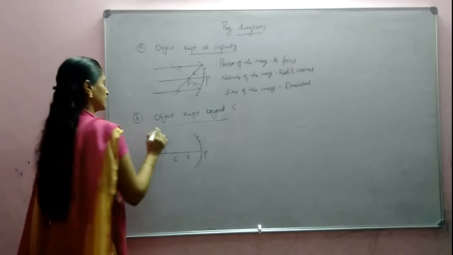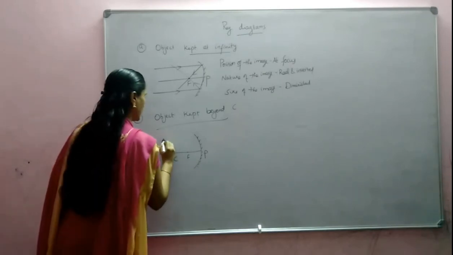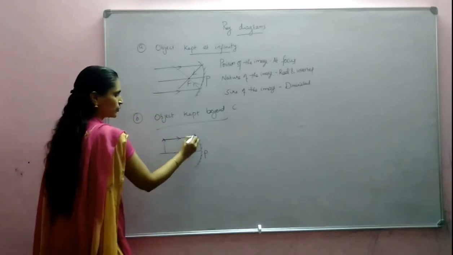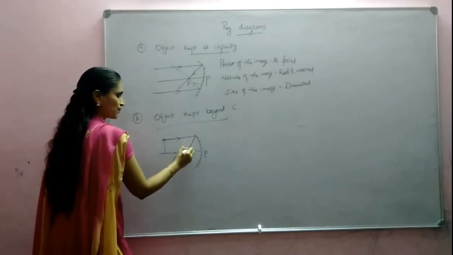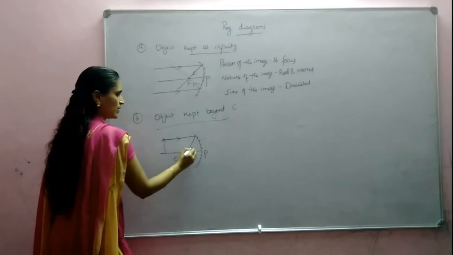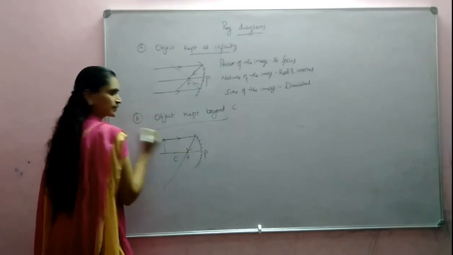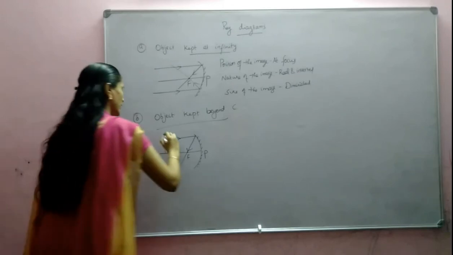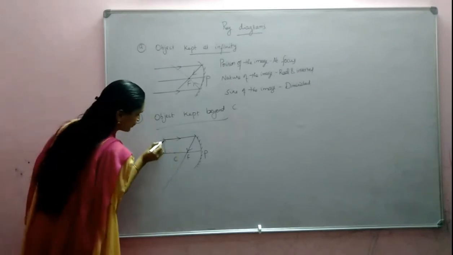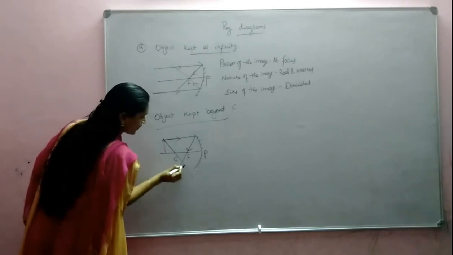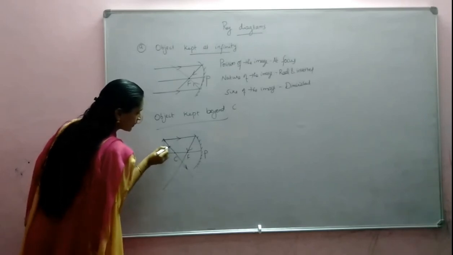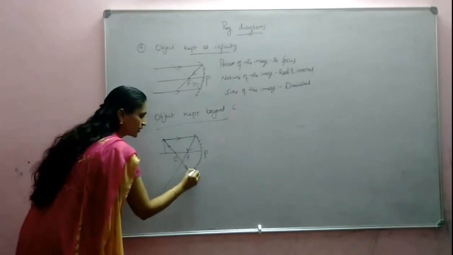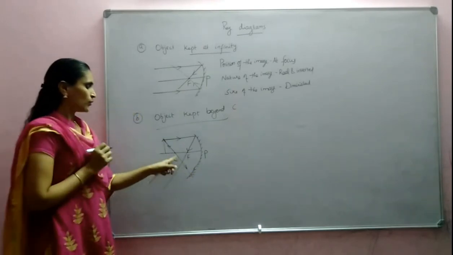Okay. So a ray parallel to principal axis. What happens to that ray? It will pass through focus. And one more ray is needed. Here I am drawing a ray passing through center of curvature. What will happen to that ray? It will return along the same path. Here you can extend like this also if you want, to show that it will retrace the path.